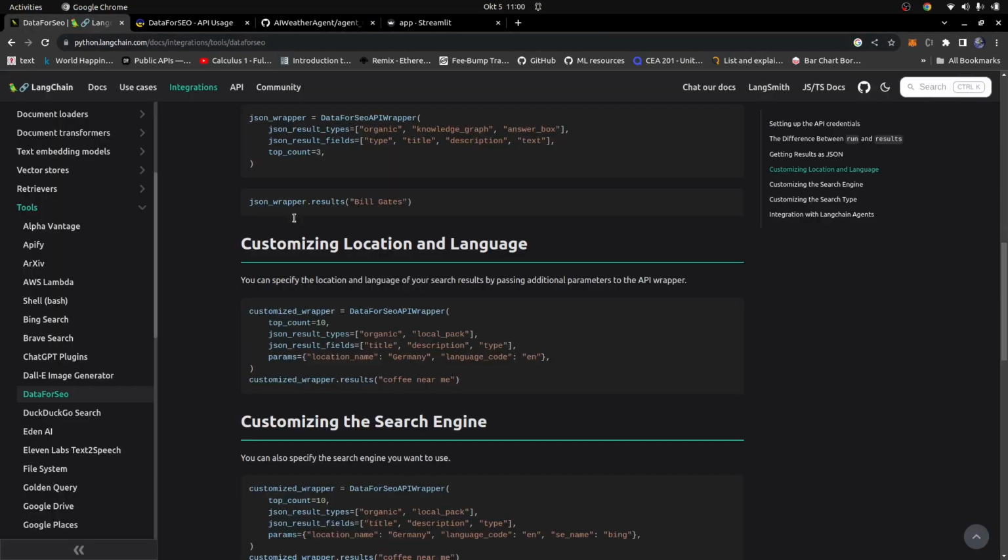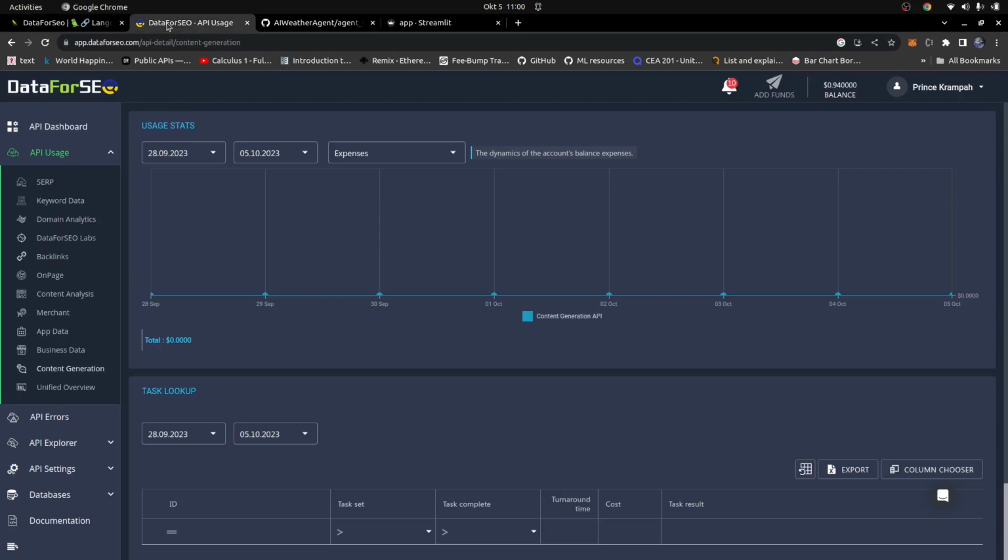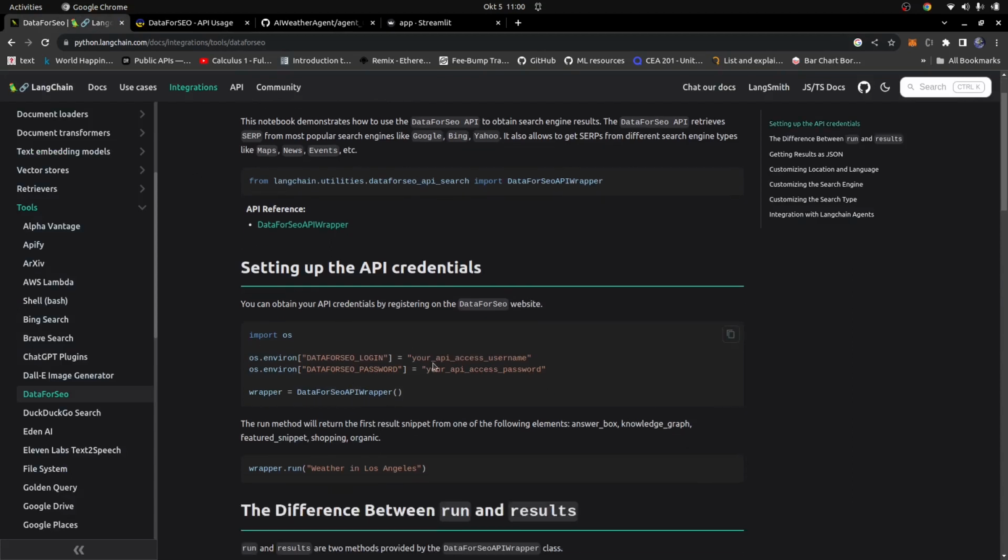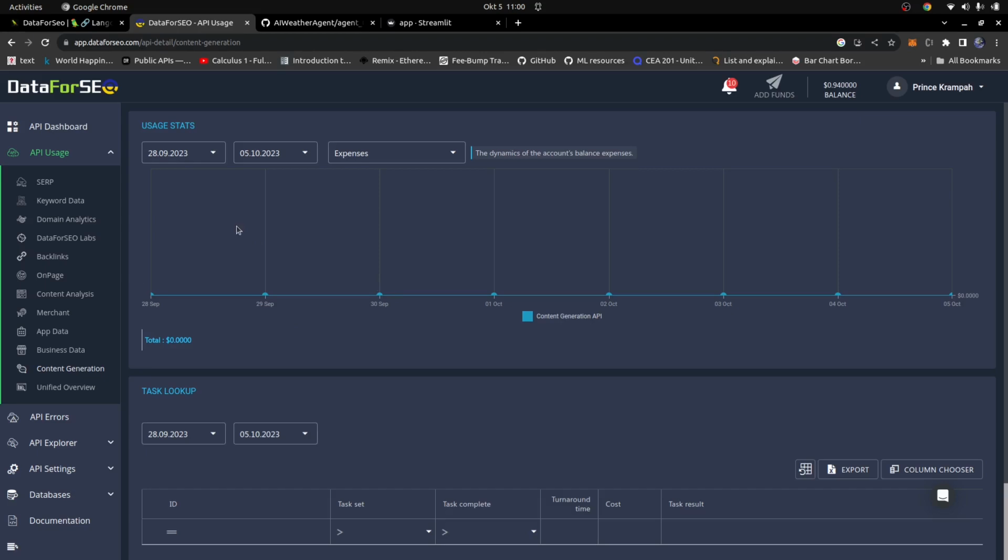Okay. So once you have this, you also need to get a DataForSEO account, and you can just go ahead and search for app.dataforseo.com, and then simply create an account. I'm going to leave the link below where you guys can create an account and get access to your profile page. Once you do that, you can go back in here and you can see you need to provide your API access username, which is basically the email that you use to register with, or your username. I use my email, so I'm going to be using my email as the access username. Again, you can find all this in the official documentation. I can't show you this because I don't want you guys to have access to my API key.